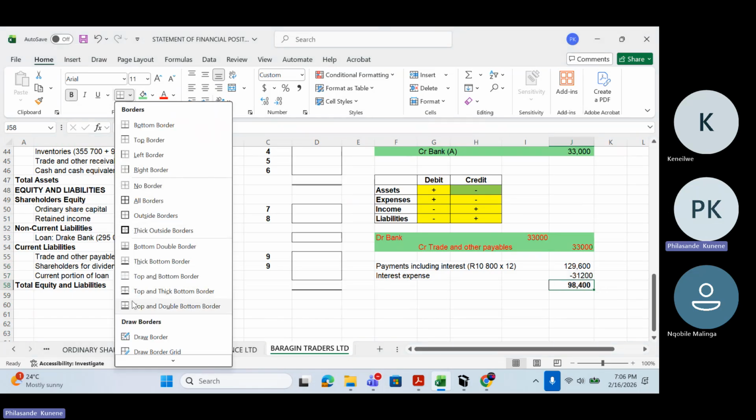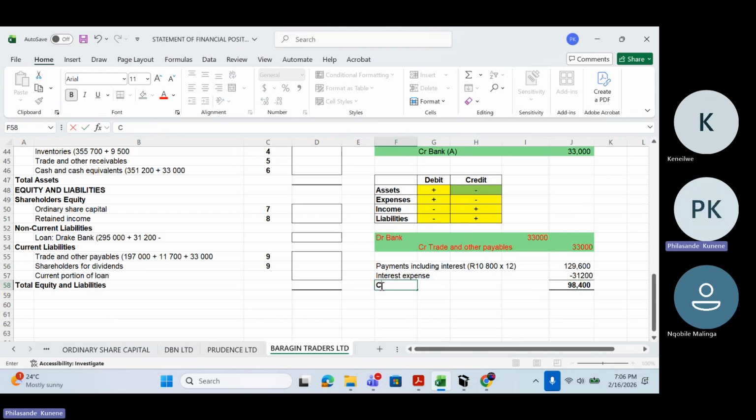This 98,400 is going to be the capital portion, right? This is the capital portion. Then this is the 98,400 that I'm going to subtract here, and then I put it as part of what? My current portion of loan will be 98,400, and it will be subtracted there on the loan.